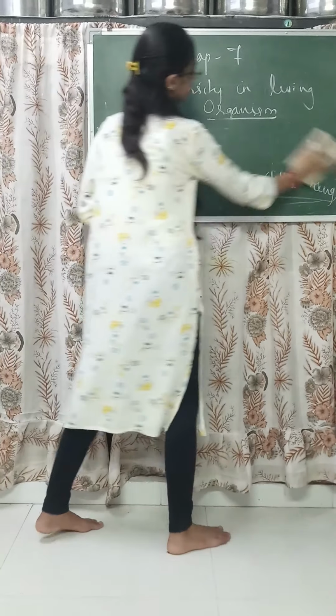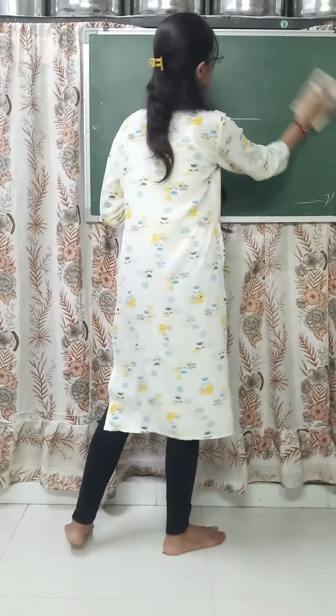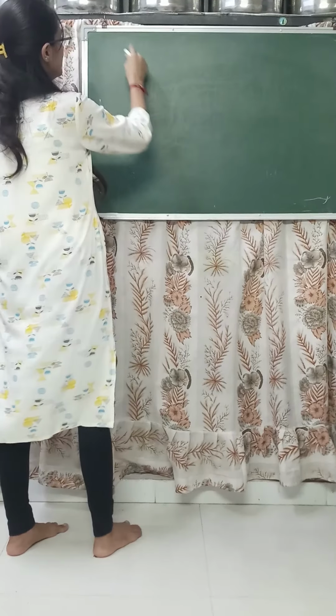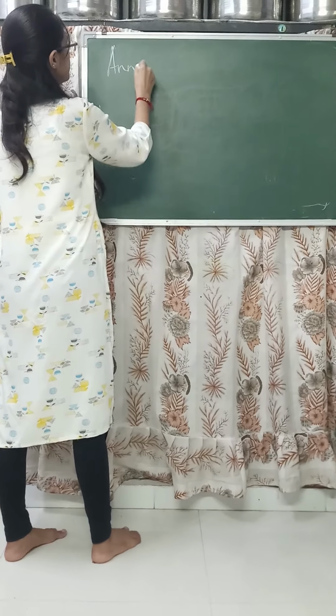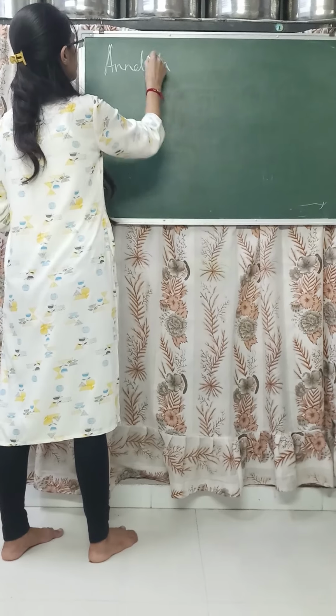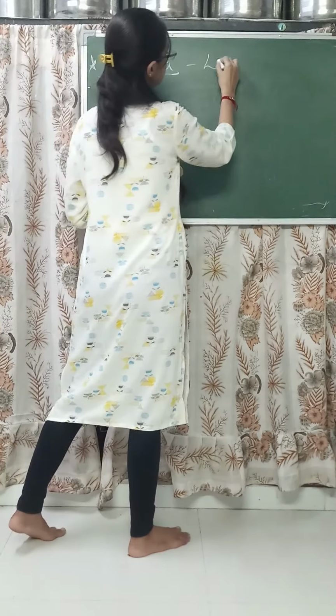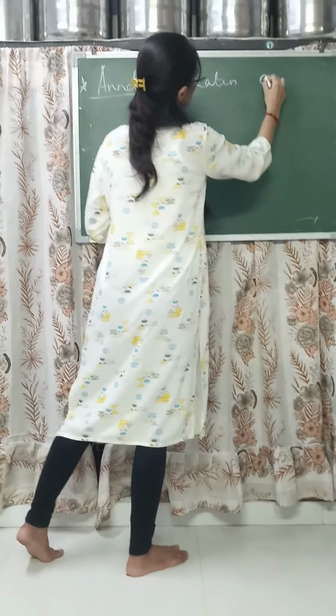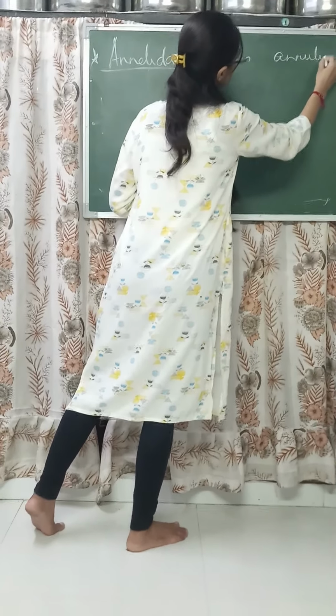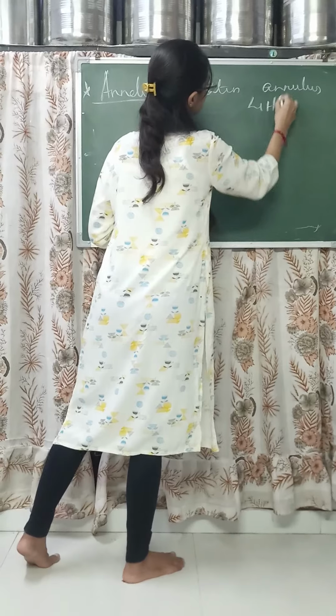We will learn in detail about this topic, Annelida.